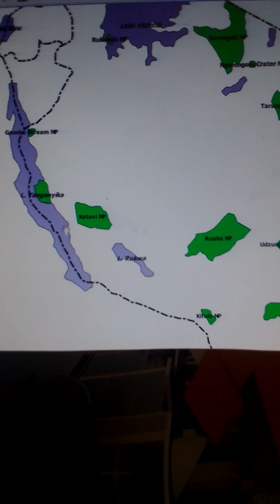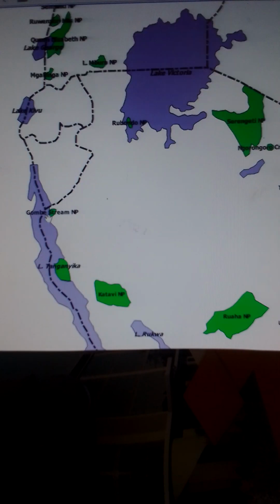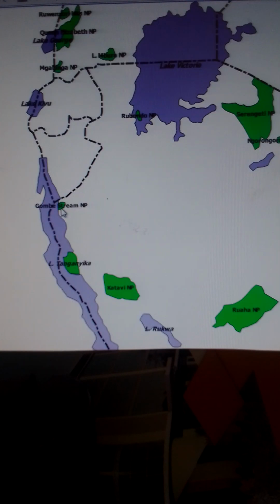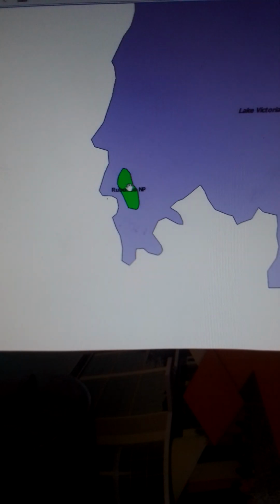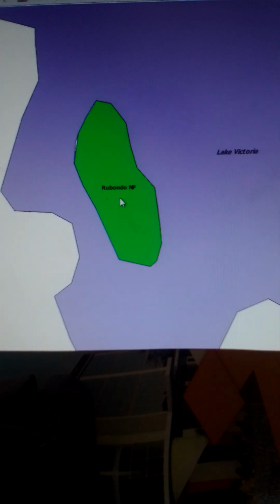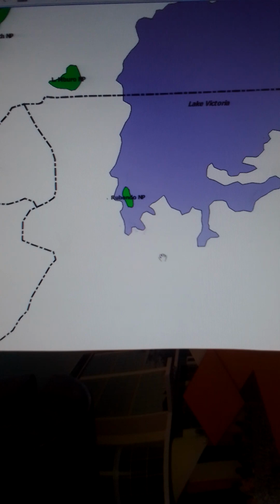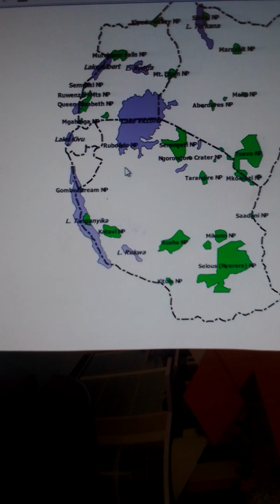And then towards the west, this is Lake Tanganyika, and around it we have the following parks. We have Mahale Mountains National Park. We also have Katavi National Park, and Gombe Stream National Park. Let's go to the north. In Lake Victoria, we have an island called Rubondo, and so we have Rubondo Island National Park. Those are the national parks in the Republic of Tanzania.